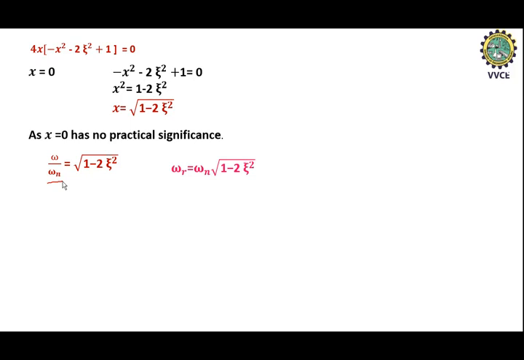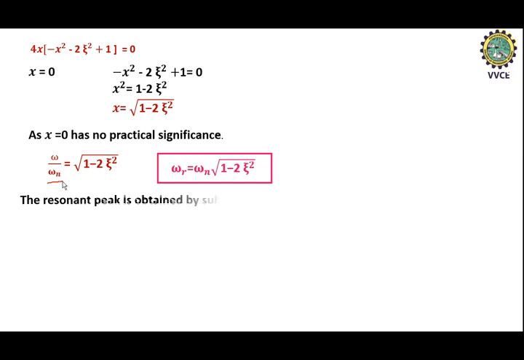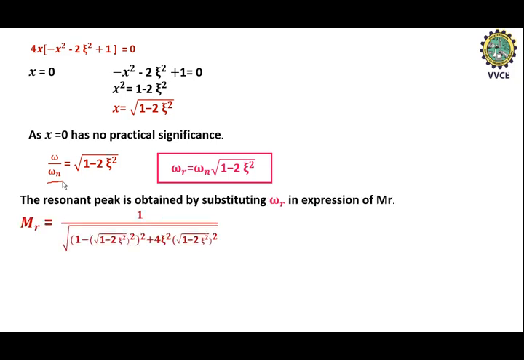So omega r, that is the resonant frequency, is equal to omega n into square root of 1 minus 2 zeta square. This is the expression for resonant frequency. We need to find the maximum amplitude, that is nothing but the resonant peak.